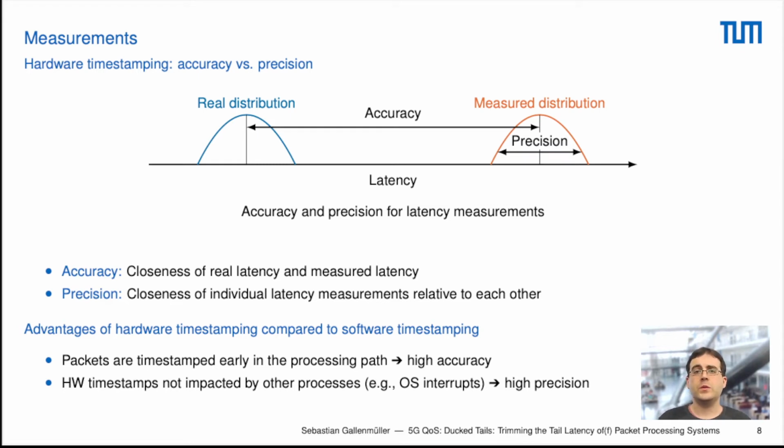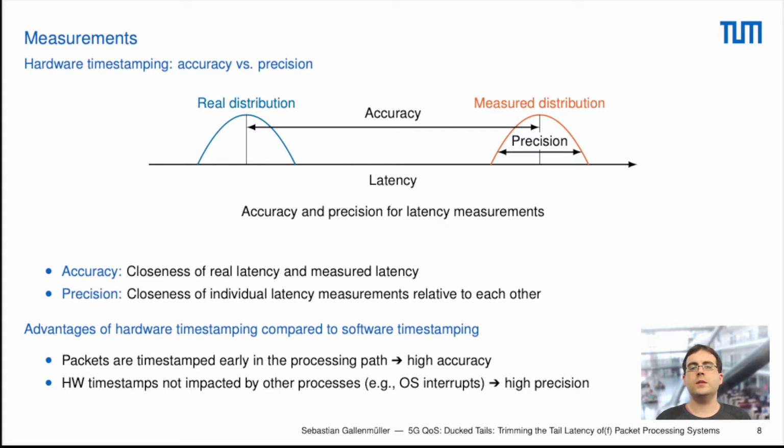At the same time, we also want to have a measurement distribution that is very close to each other. So a high precision means that the measured distribution is quite small and has no statistical outliers from time to time, for instance. So why should we now measure in hardware? The first reason is that if we measure the timestamps entirely in software, this would mean that we had to receive the packets, deserialize the packets, send them via PCI Express over to the CPU, and only at the CPU could we then create our timestamp in software.